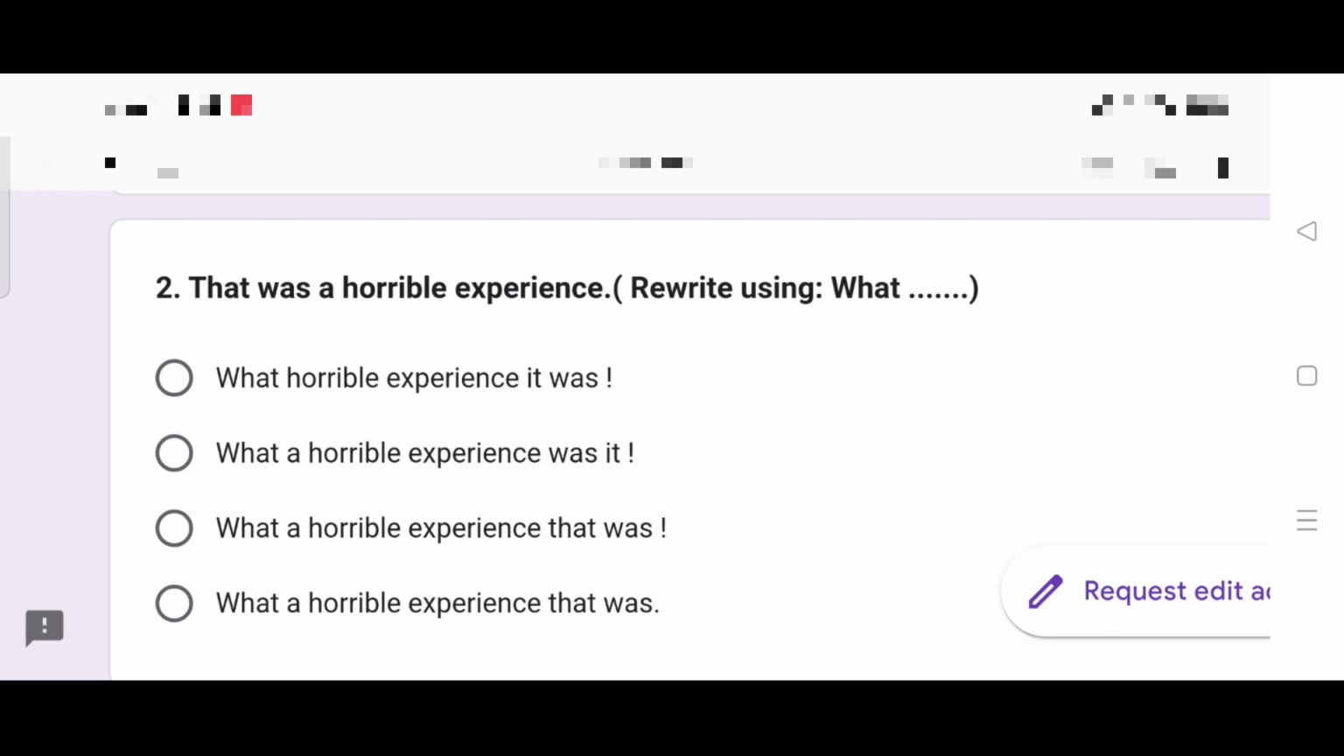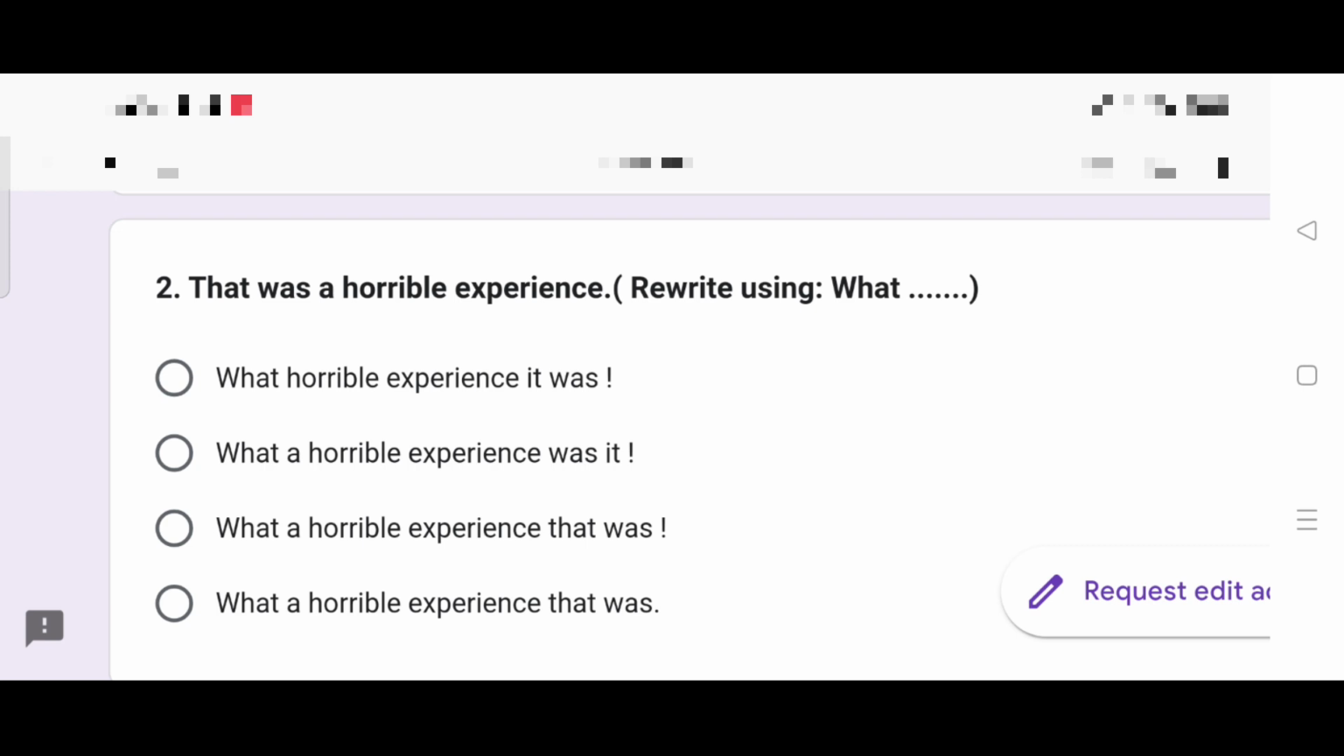Now, in the question, notice that the article a is there. That was a horrible experience. But in the first option, that is omitted. This is incorrect. What a horrible experience was it? The helping verb was must go after it. It was, or that was. But here the framing is not right. What a horrible experience that was. What a horrible experience that was. Both the options are same.